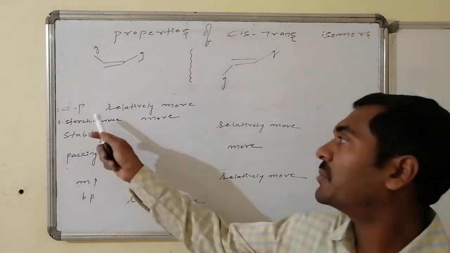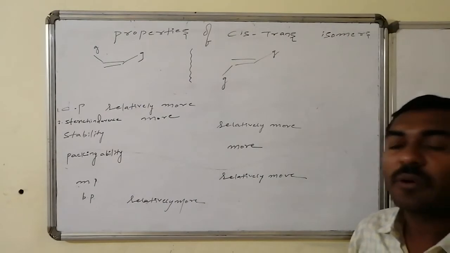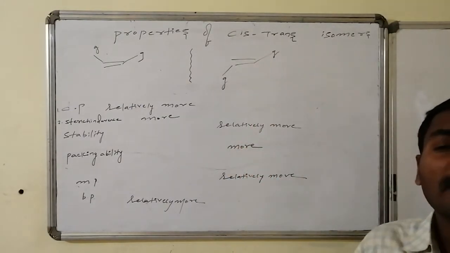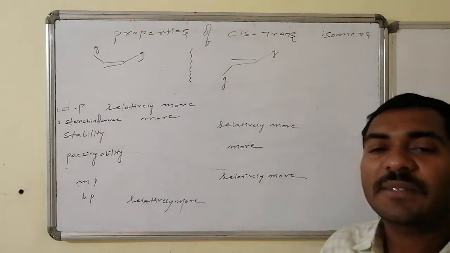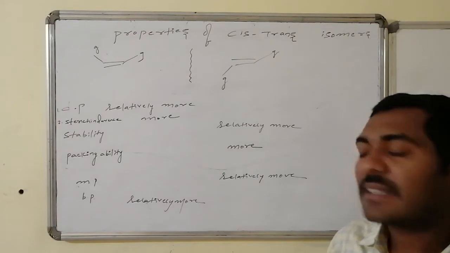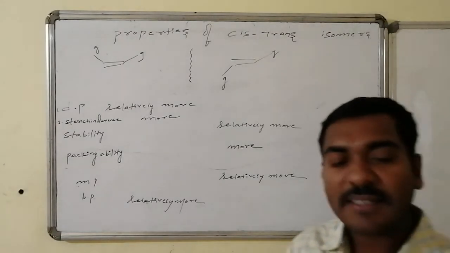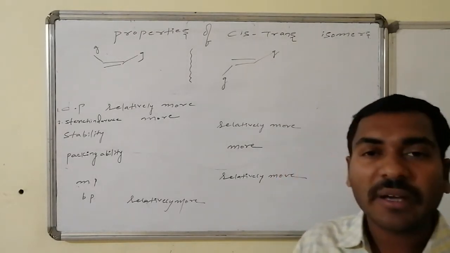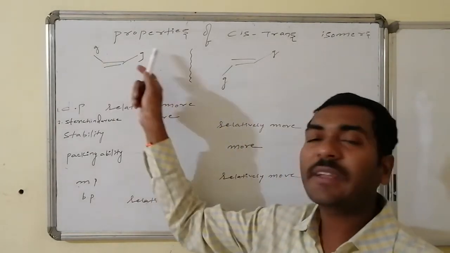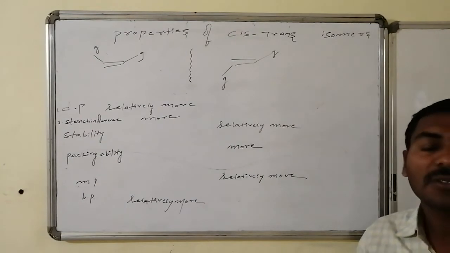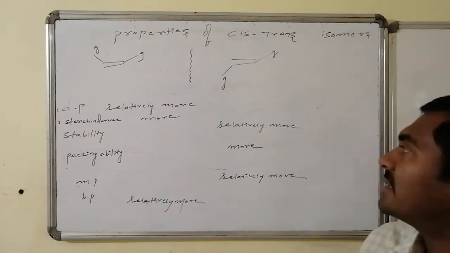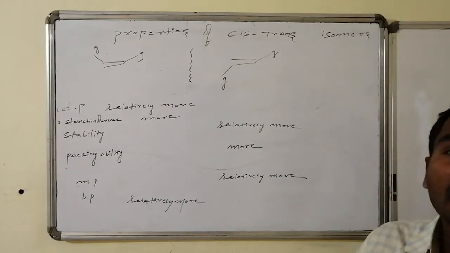So therefore dipole moment in cis is relatively more. In the exact trans isomer, the dipole moment is zero, whereas if one group is present, then the dipole moment is minimum, whereas in the cis isomer of every particular case, the corresponding dipole moment is greater compared to the trans isomer. And steric hindrance, if you look at it, the groups are very close with minimum distance, so therefore they feel some steric hindrance in case of cis, whereas in trans that steric hindrance is less.